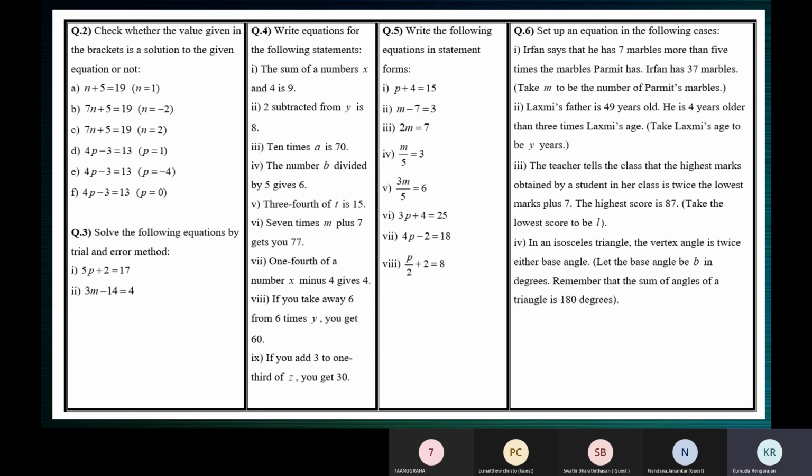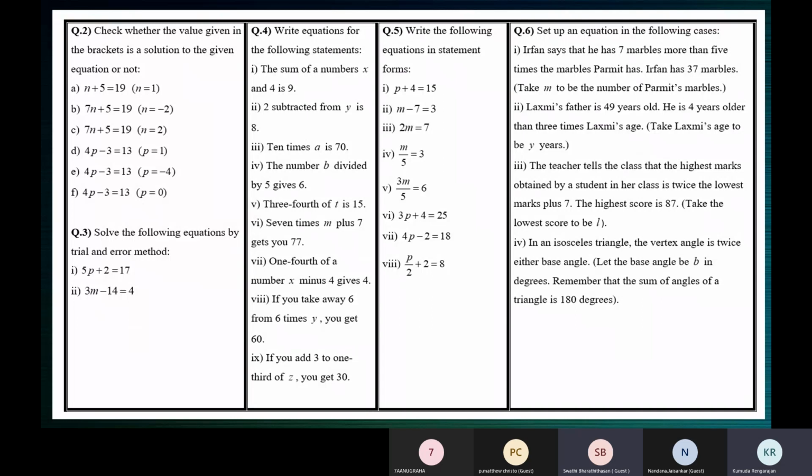So we have n plus 5 is equal to 19. What do you understand from n plus 5, children? What is n plus 5? Is it an expression or equation? Ma'am, it's an expression. No equal to sign. What about 19? Is it an equation or expression? Ma'am, it's an equation, ma'am, because it has the equality sign. No, 19 alone. 19.